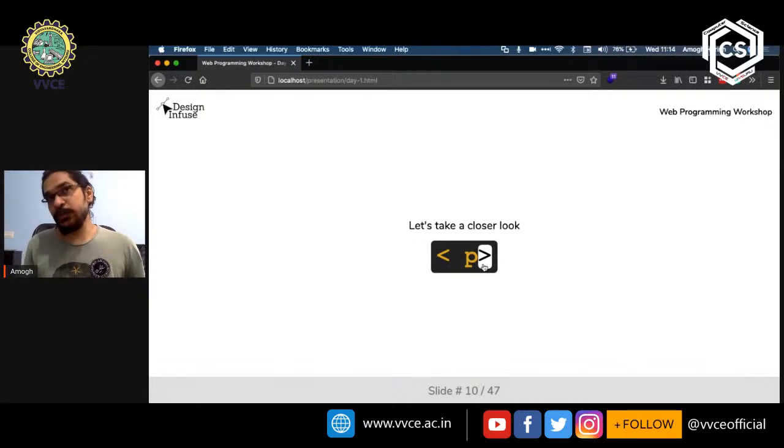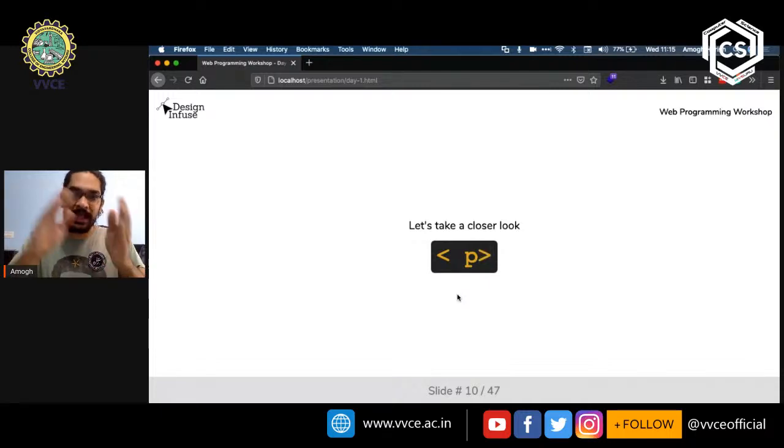Now, once the browser starts going through this, how does it know where the instruction ends? There should be some starting and end point. That is what the right angle bracket is. The right angle bracket says that this is all the instruction; after this point, there is no more instruction. I'll just repeat this once again because this is very fundamental. This is what HTML files are made of.